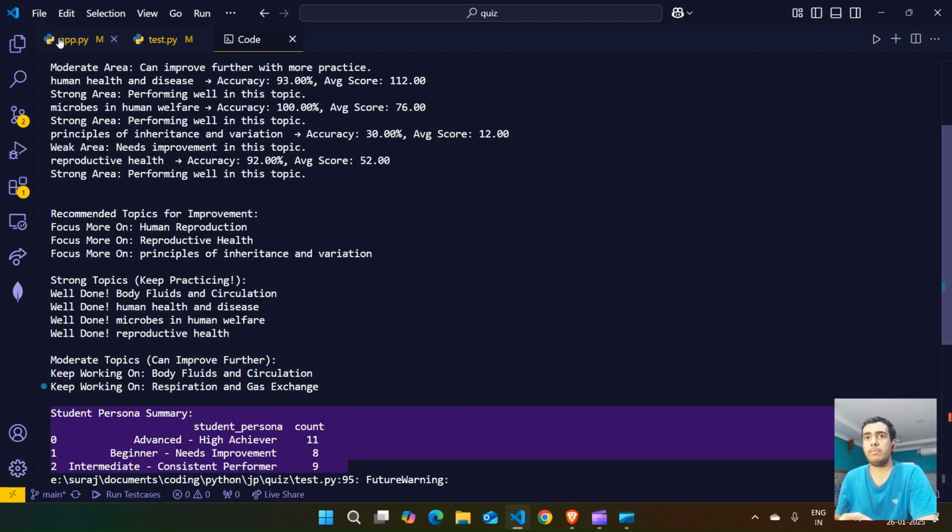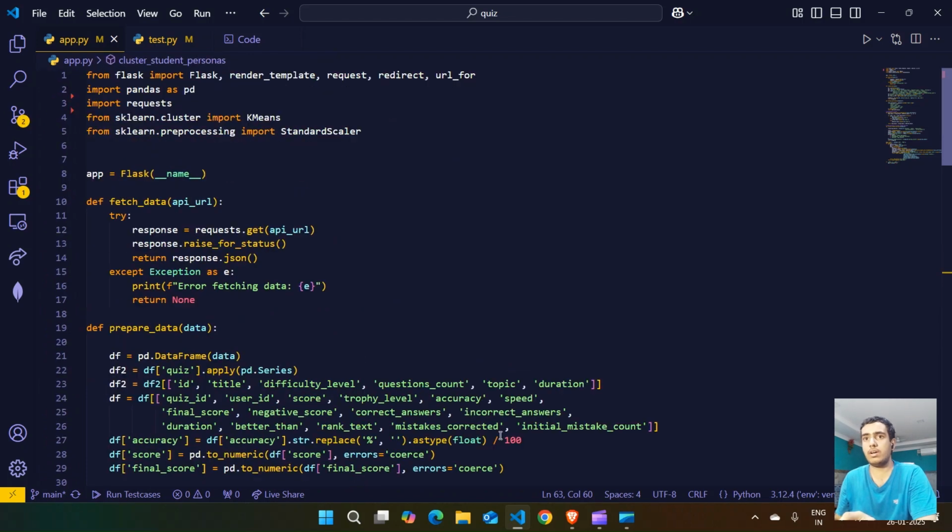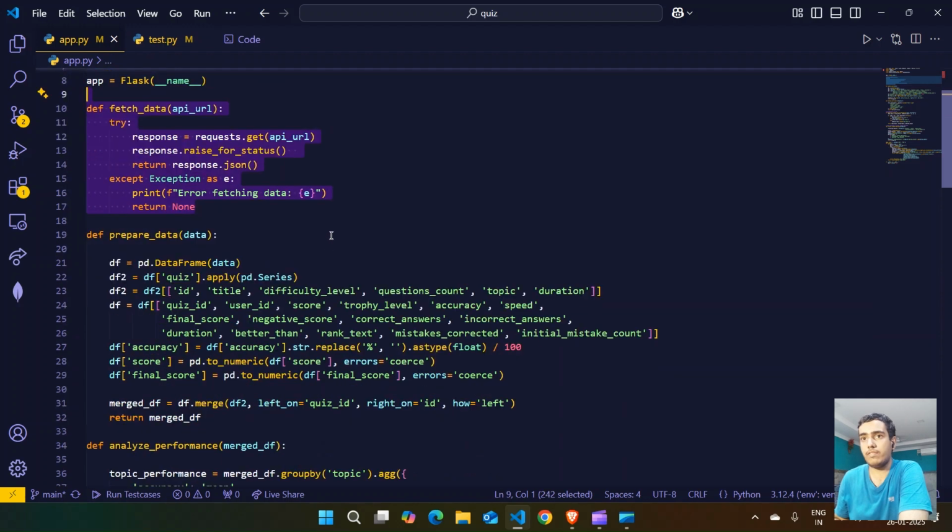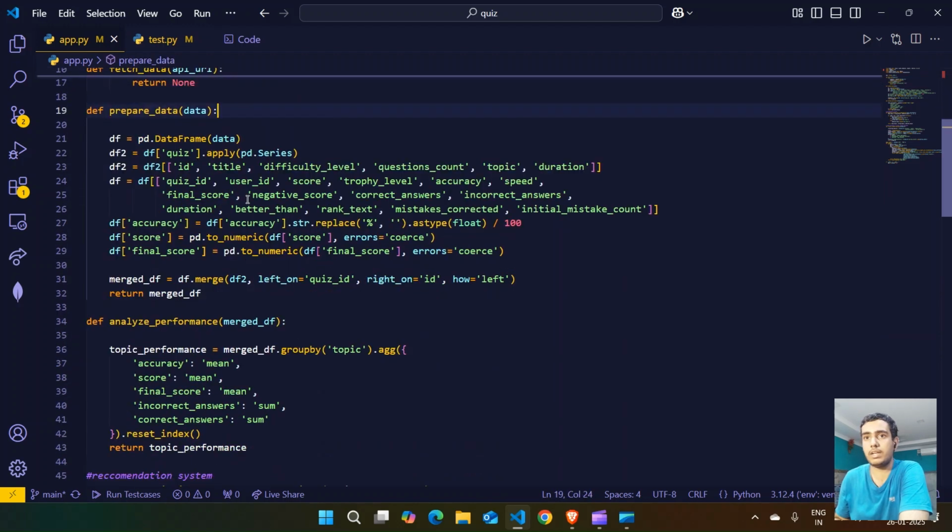Let us see the logic behind this. I will show the Flask based one. Flask, Pandas, requests, and Scikit-learn have been imported, and the Flask app is initialized. We fetch the data from the URL, then prepare and clean the data, and separate the quiz data. Then I calculated the accuracy, replacing the percentage by dividing by 100, and the score and final score have been changed to numeric format.